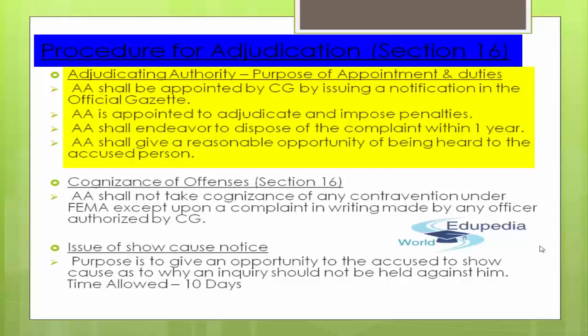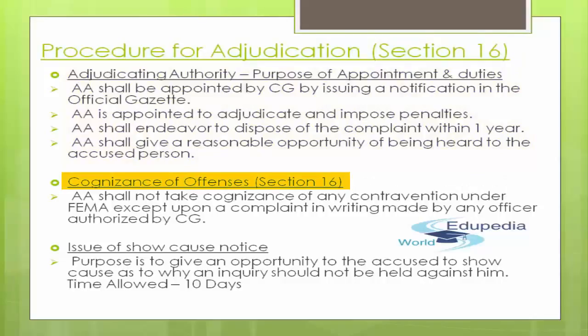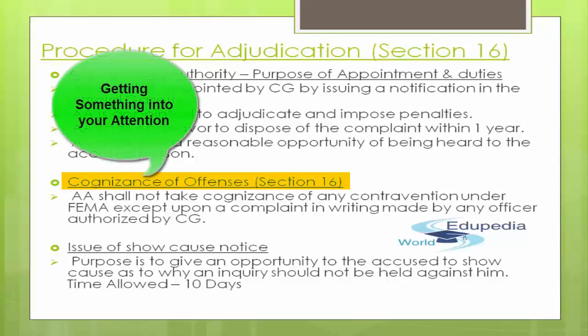Perfect, guys. Let's move to the second aspect, and that will be the cognizance of offenses. So guys, what does cognizance basically mean? First of all, get that. Cognizance basically means getting something into your attention. That's about cognizance of offenses, getting that offense into your consideration, your attention.